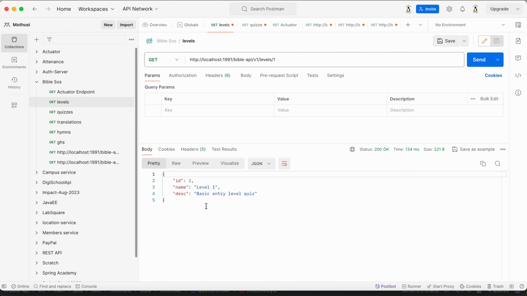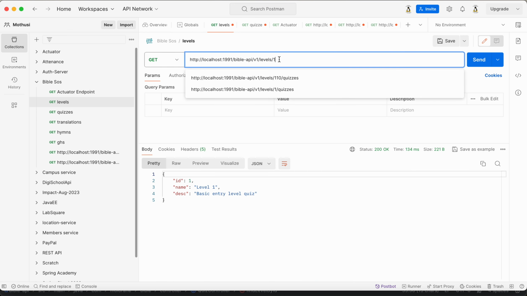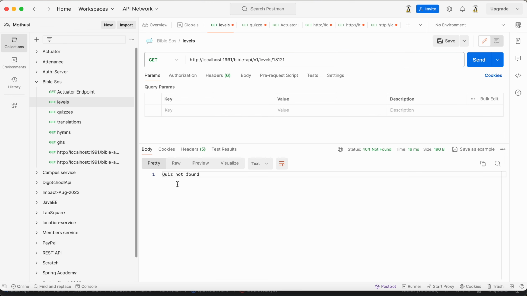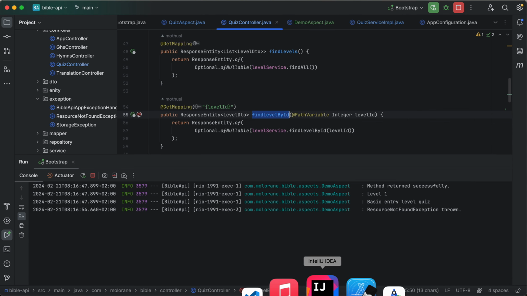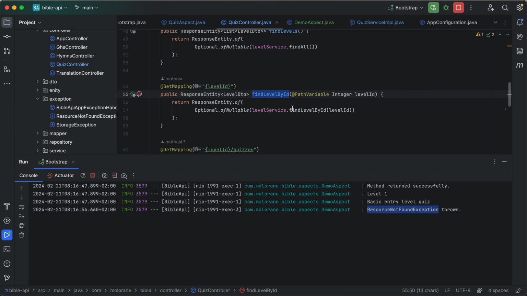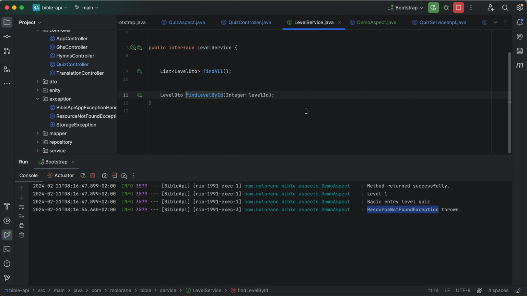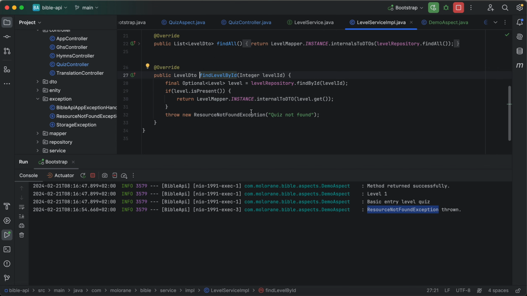As we can see, no exception was thrown, but let's try to request something that we know is not there. It's a quiz not found. So you can see that the resource not found exception was thrown. The reason is because in the service, let me show you that in the service, we are actually throwing this exception if it was not found in the DB.